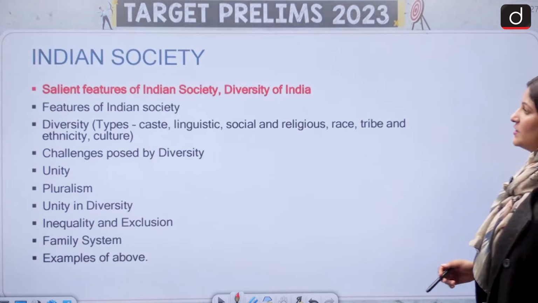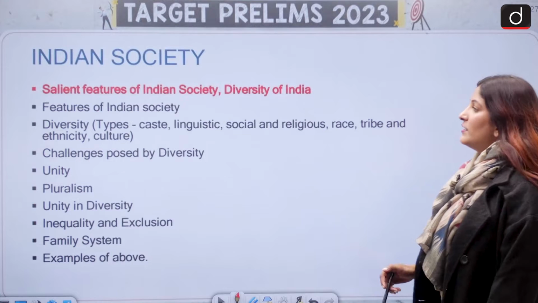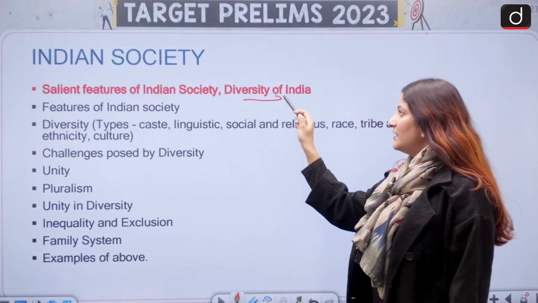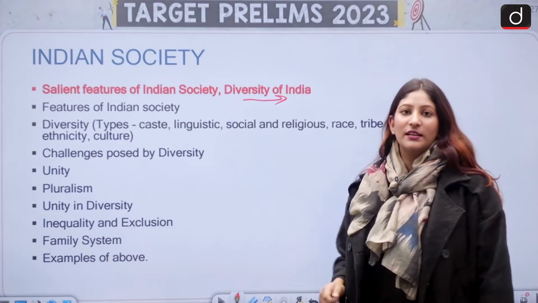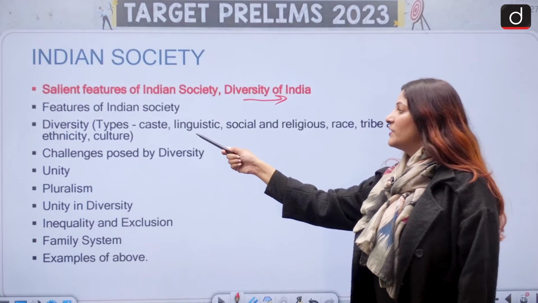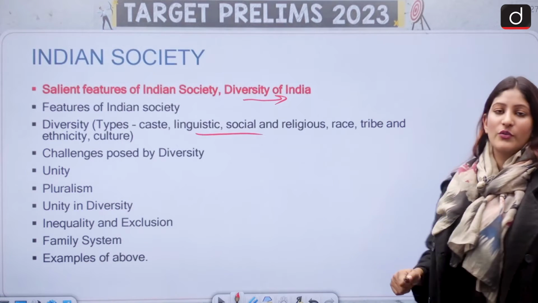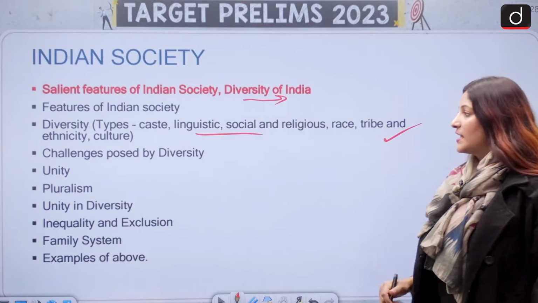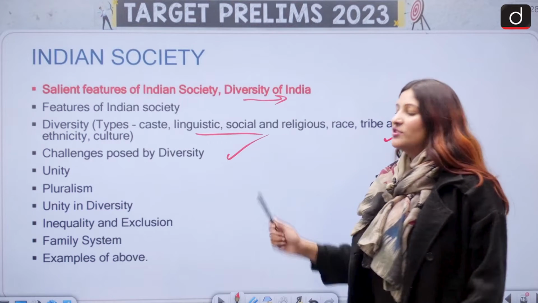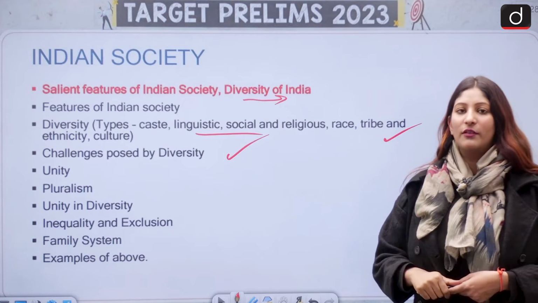Now we talk about Indian society, very important. Here, salient features of Indian society and the diversity of India, in which there are features of Indian society. What is the diversity in which we have to see caste, linguism, social, religious, race, tribe, ethnic, and cultural aspects of it. What is the challenge?